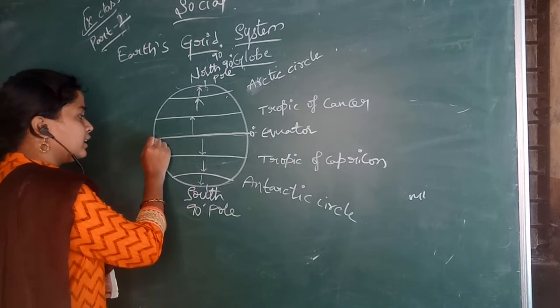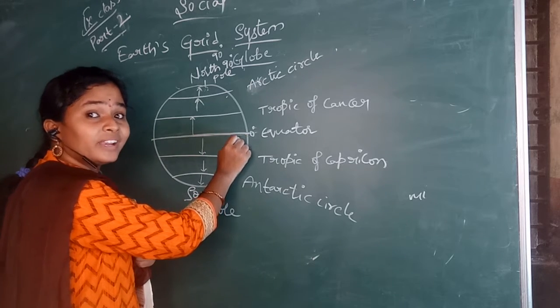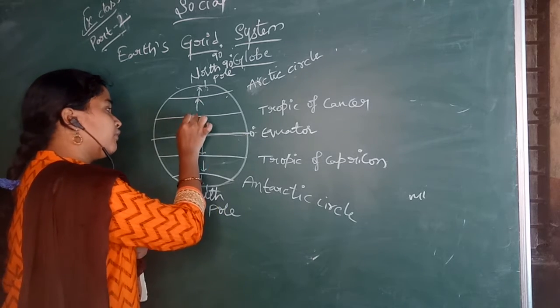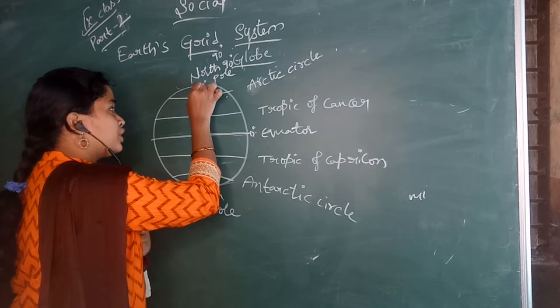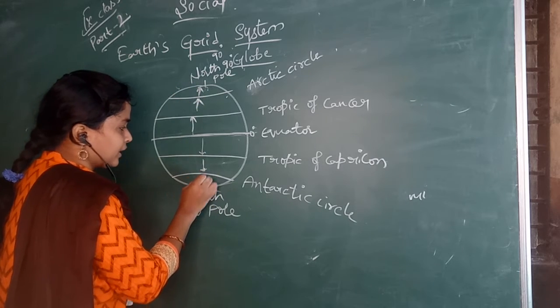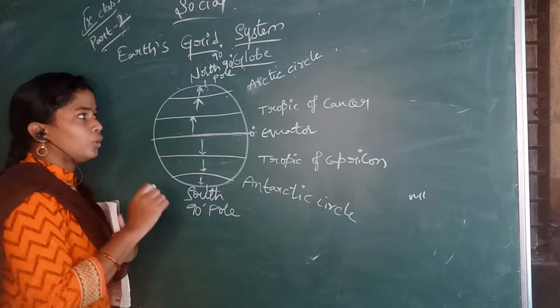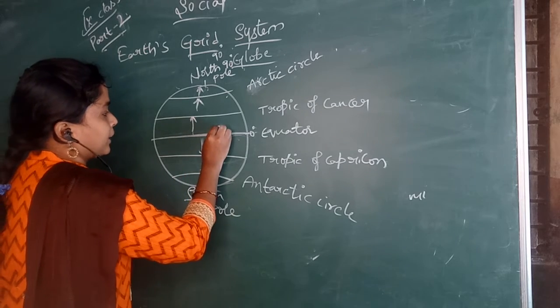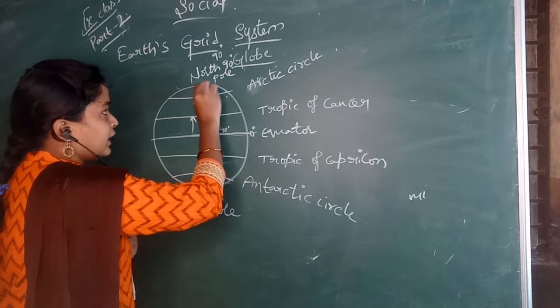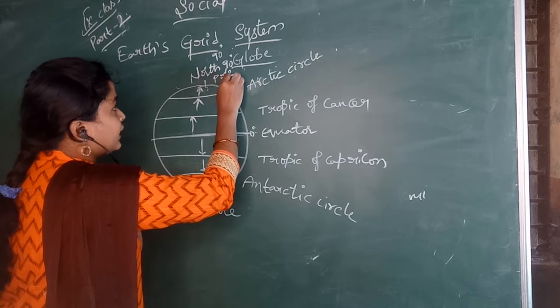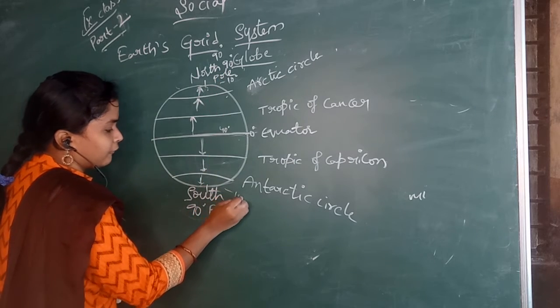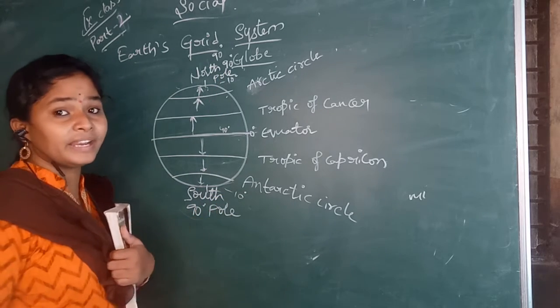Clear, children? In the equatorial region it is very hot, but when we go towards the higher region, the temperature slowly gets cooler. For example, if the temperature here is 40 degrees, here it will be minus 10 degrees. While going upwards we find minus degrees.